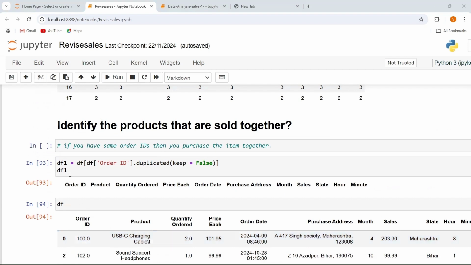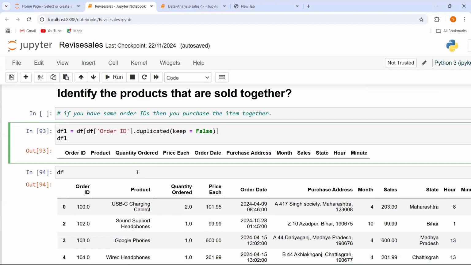column. So here you can see this is my new data frame, that is df1, and here you can see I have to work upon the order ID. Here I checked whether there is any duplicate value in my order ID values. If there is any duplicate value, I am going to keep that value. And here you can see when I press enter, there is no duplicate ID.